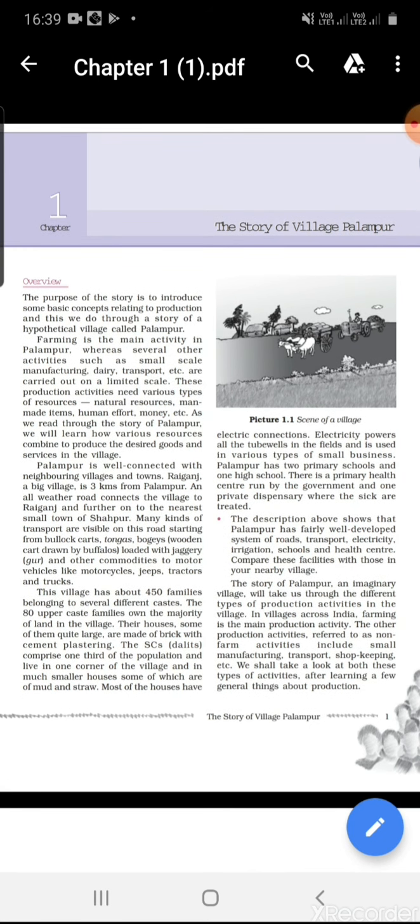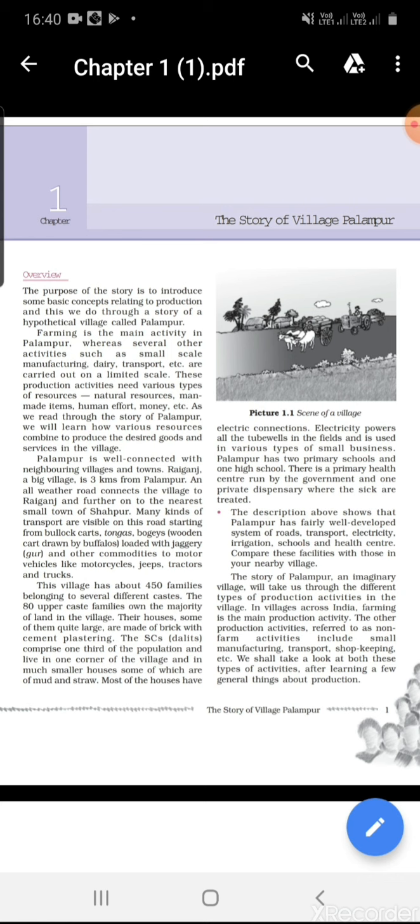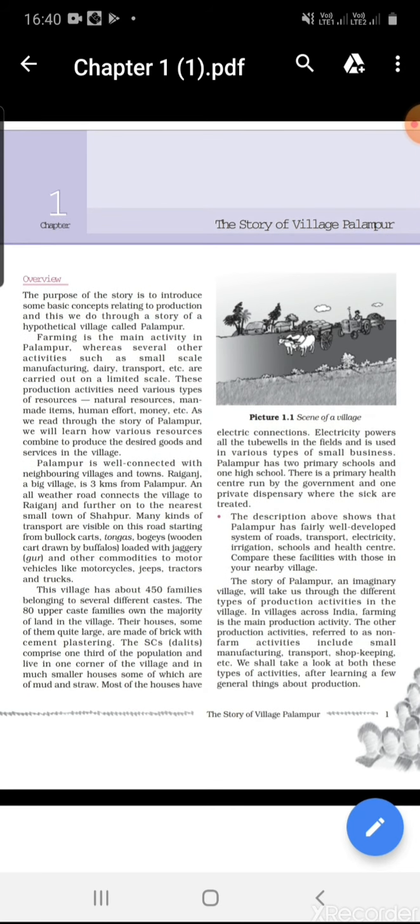Farming is the main activity in Palampur, whereas several other activities such as small scale manufacturing, dairy, transport, etc. are carried out on a limited scale. Besides the main activity of farming, some other activities are also done: small scale manufacturing, means manufacturing of goods on a smaller scale, dairy farm, transport, etc.